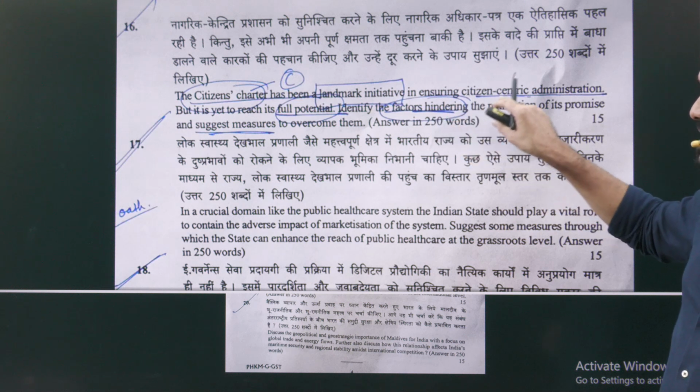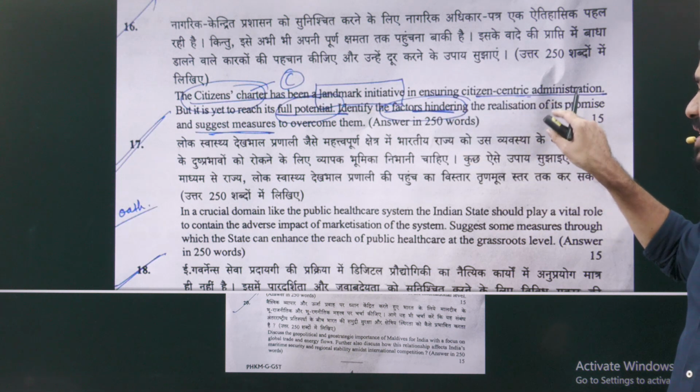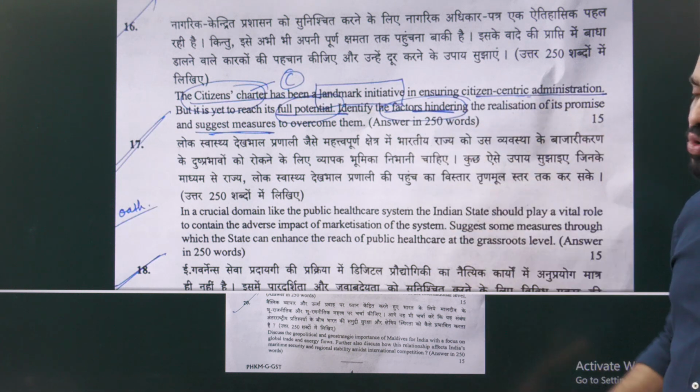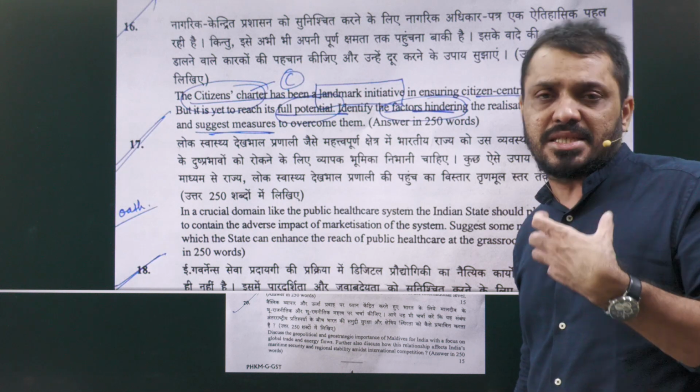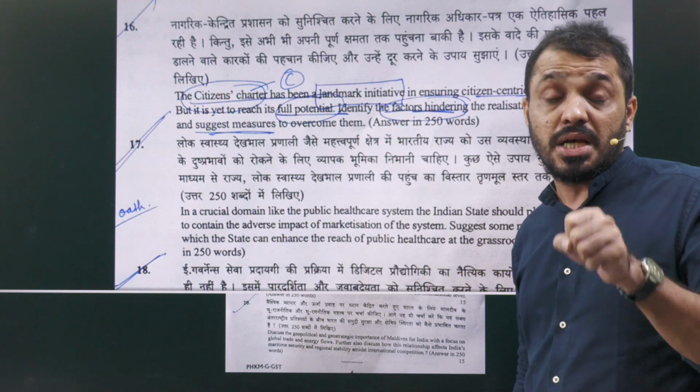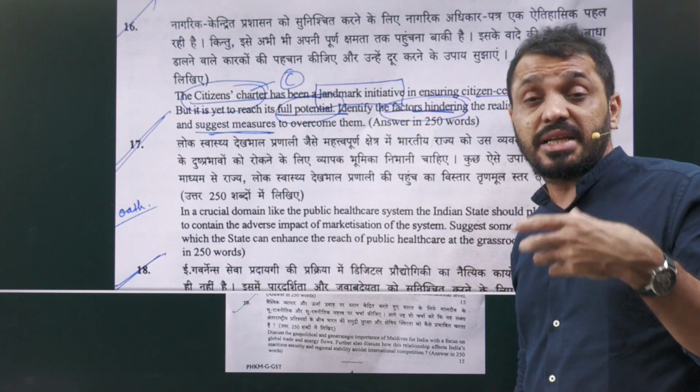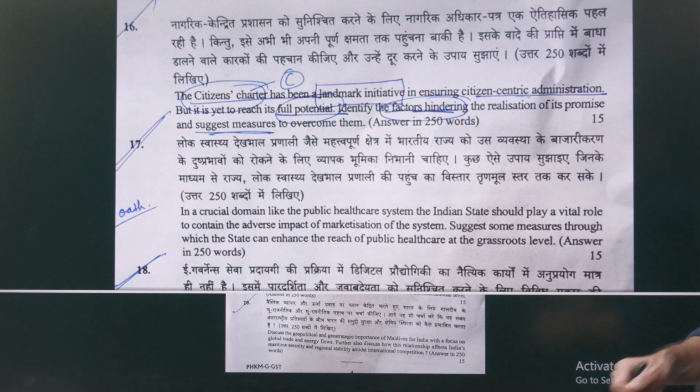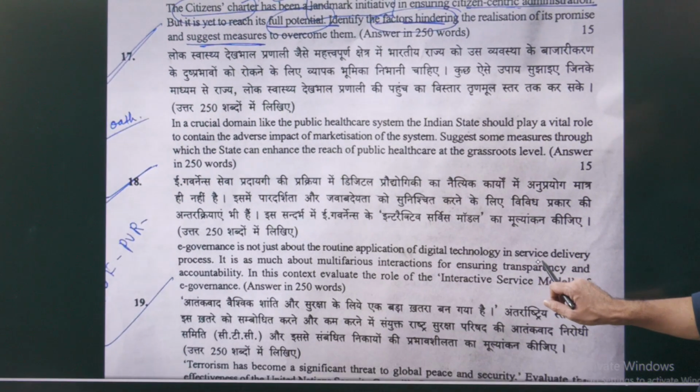Identify the factors hindering the realization of its promise and suggest a measure to overcome them. That means what are the challenges in the citizen charter implementation and how you can overcome those challenges and how you can better implement the citizen charter. That is about question number 16.